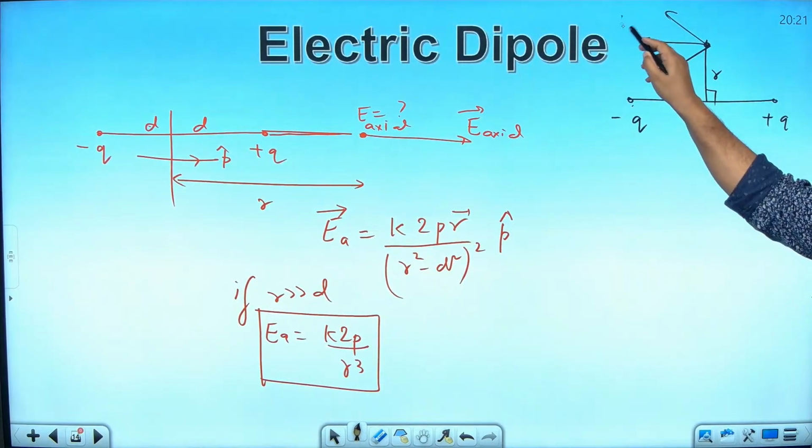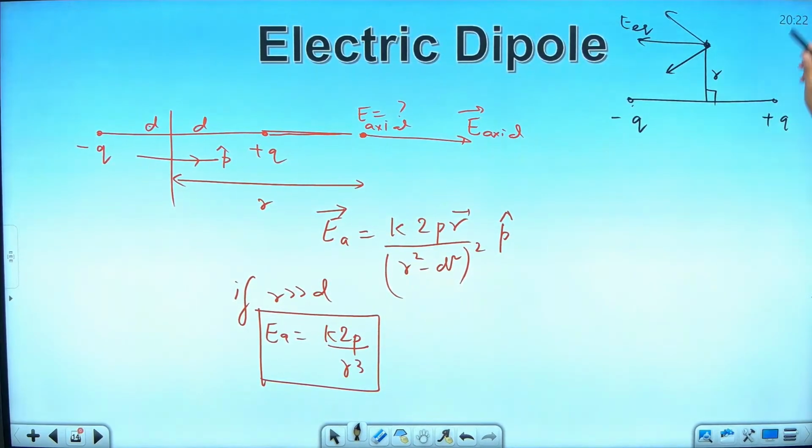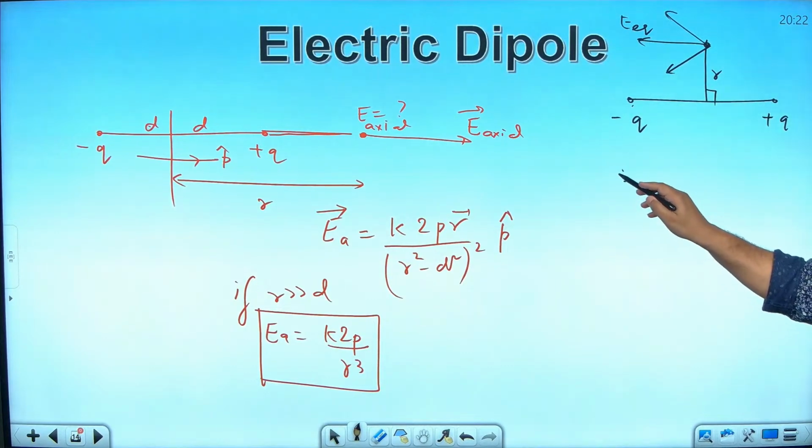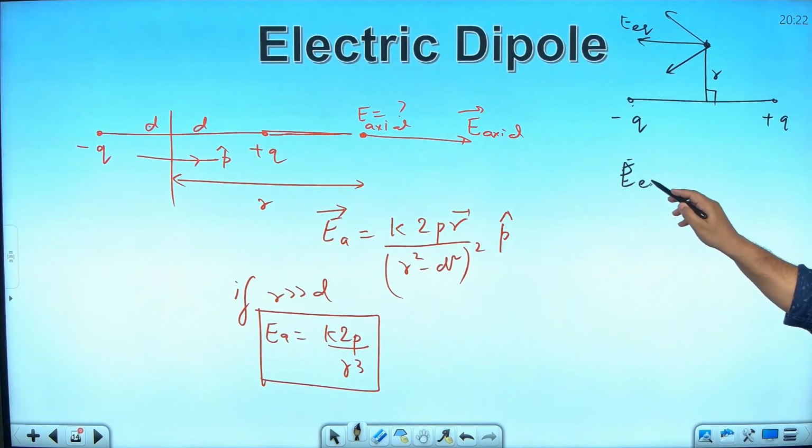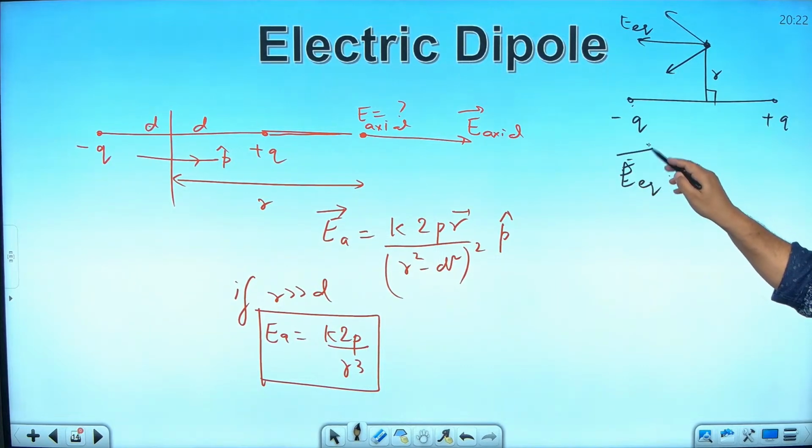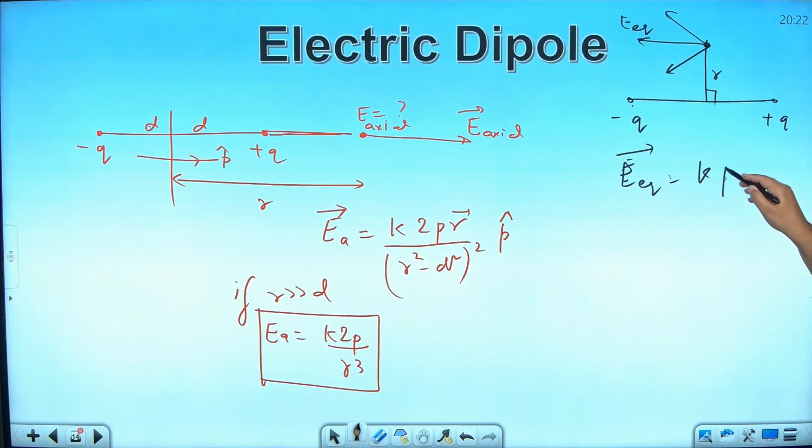The net electric field will be in this direction, equatorial, and how much will that be? You have to find it properly by using the angles, and when you solve it, E equatorial will become equal to K P R divided by R square plus D square whole power 3 by 2, and minus P cap is the direction.